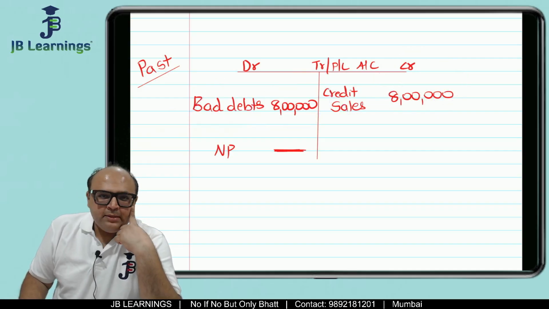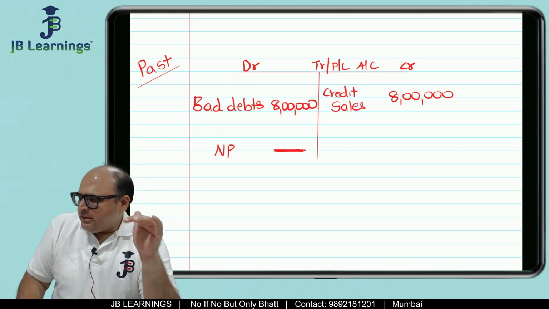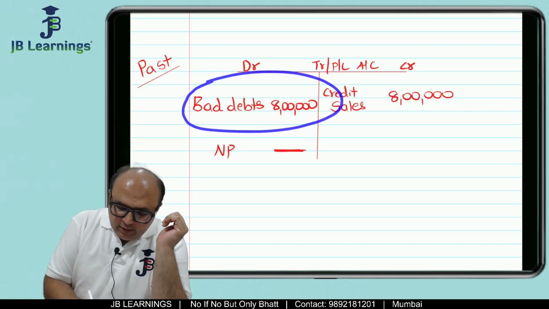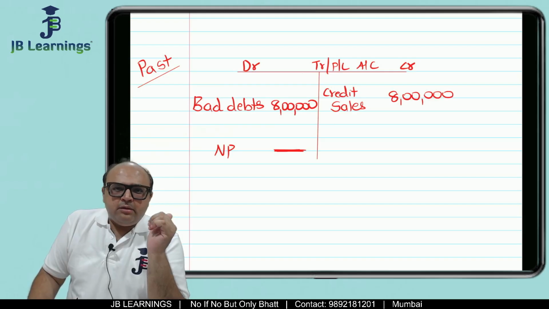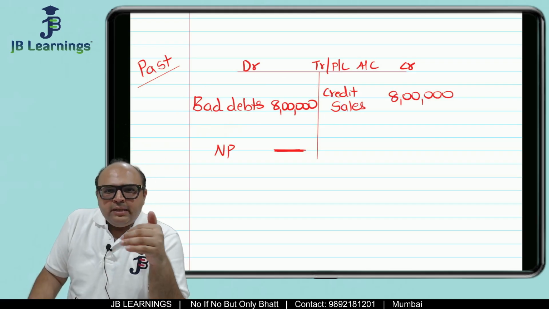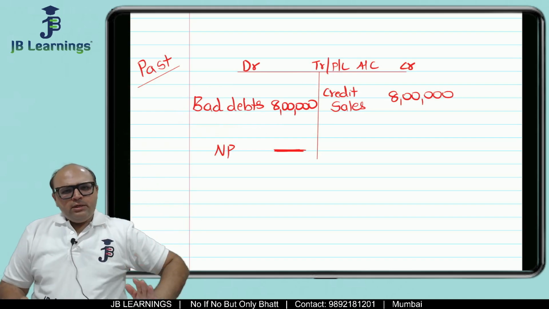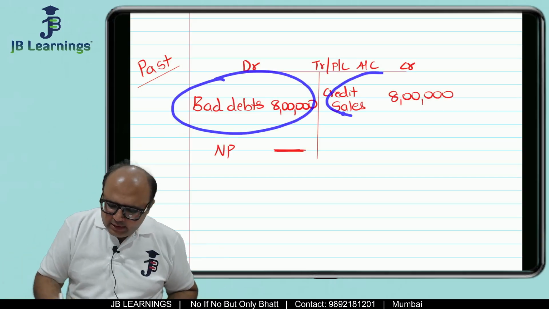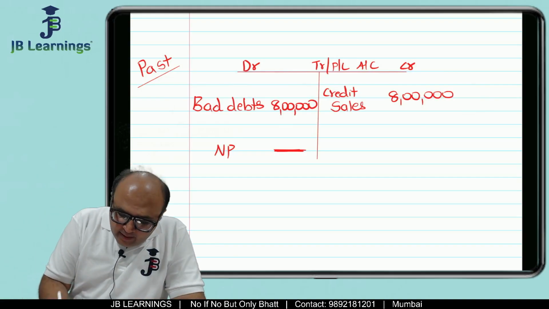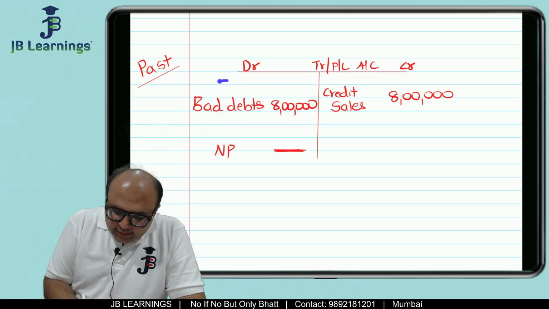Sometimes, whenever you claim certain bad debts, the assessing officer is not always convinced by your argument. He will ask you to give confirmation and proof that this is genuine bad debt. You have to give documents and prove to the assessing officer that it is genuine. If you are able to prove it, well done, it is allowed as a reduction, finished. But sometimes the assessing officer does not agree with your argument that the bad debt is 8 lakh rupees.